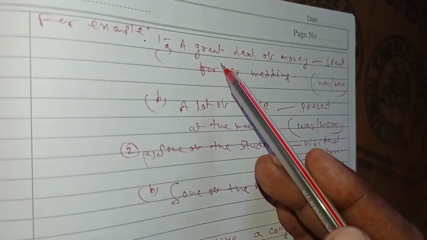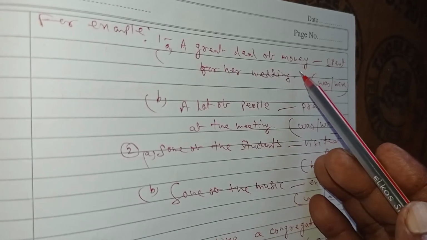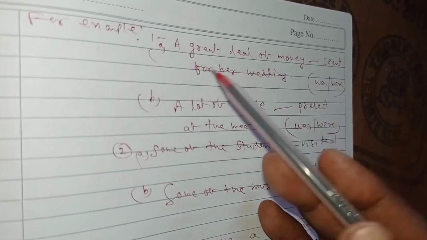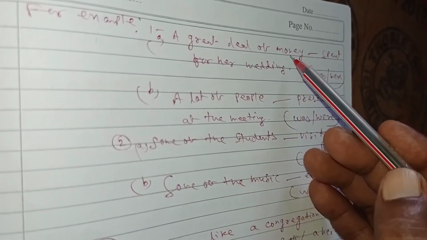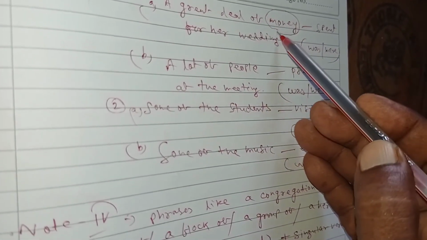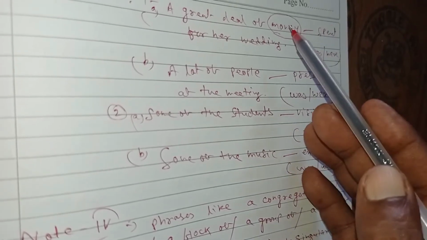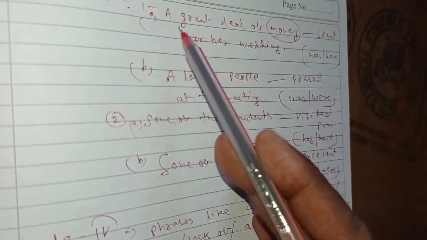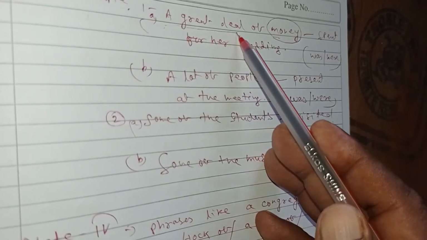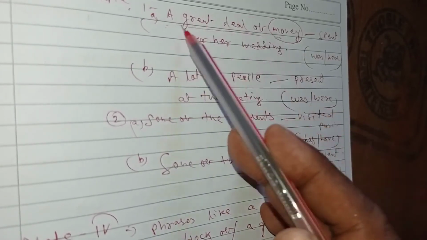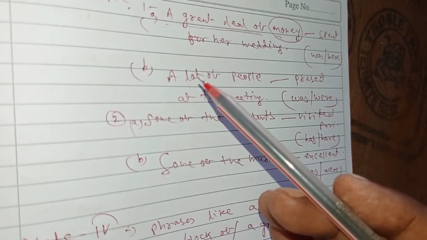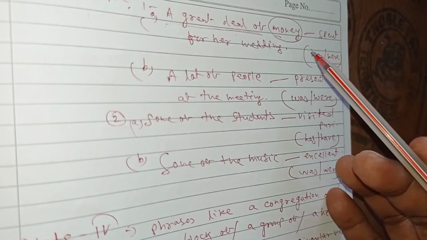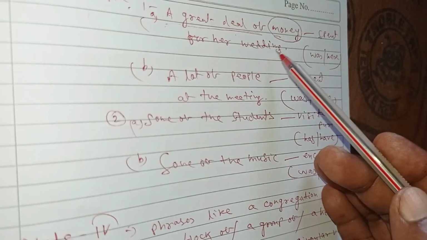For example, "A great deal of money dash spent for her wedding." A great deal of money. Where is the noun? Money is the noun, and this noun begins with the phrase "a great deal of." After "a great deal of," there is a singular noun.